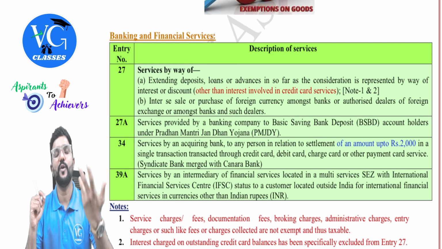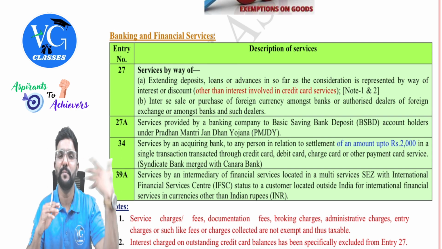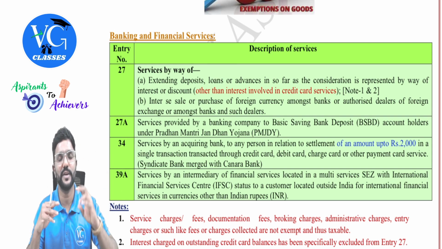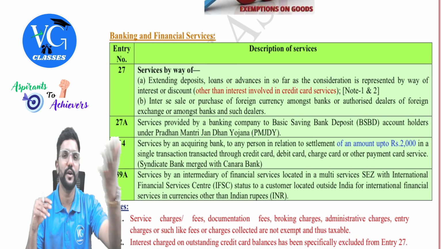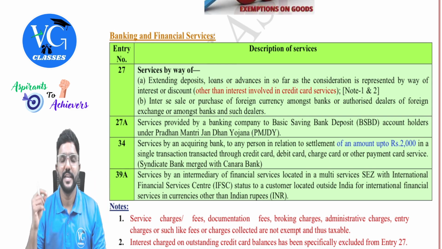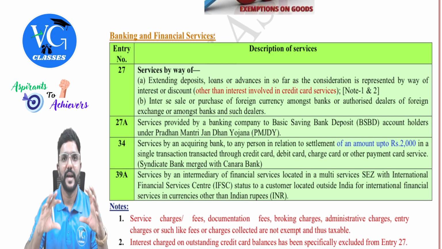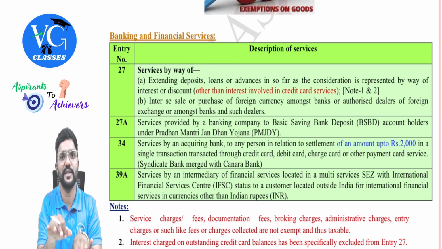But what if I go and avail this service, or any person from public goes and avails this service? Assume I wanted to convert Indian rupees into US dollars. I went and availed the services of bank or authorized dealer. They charged me a commission of 10,000. On 10,000 GST is applicable. Got it? Yes. So only if the currency exchange service is provided between banks or authorized dealers among themselves, it is exempt.